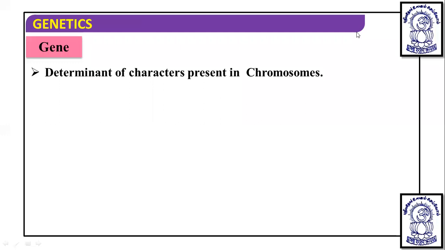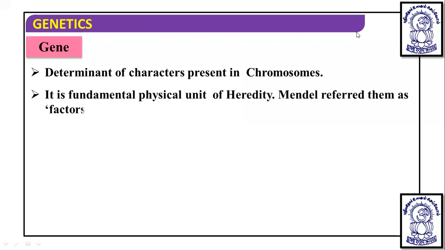If any character is getting expressed, the responsible thing is a gene which is present in the chromosome. It is the fundamental physical unit of heredity. Initially, the gene was termed a factor by Mendel. And for any inheritance, this is the unit.